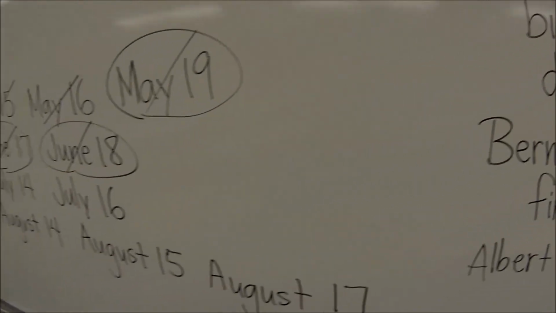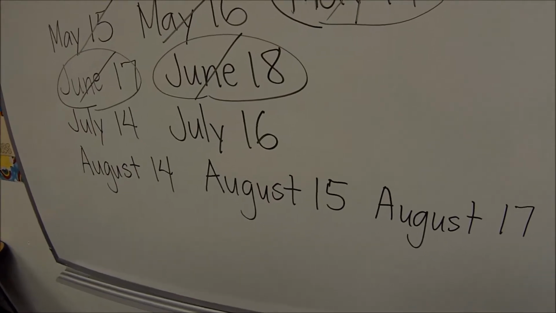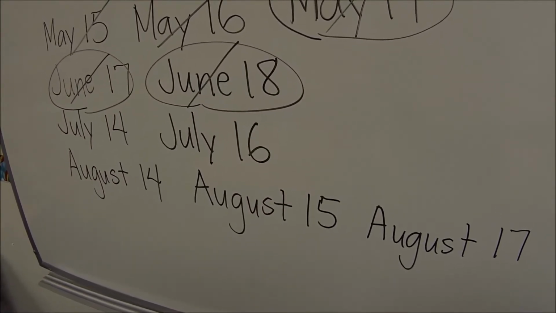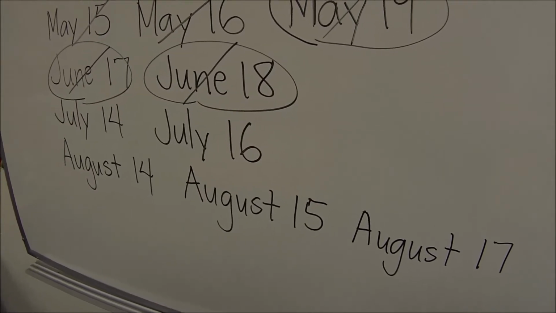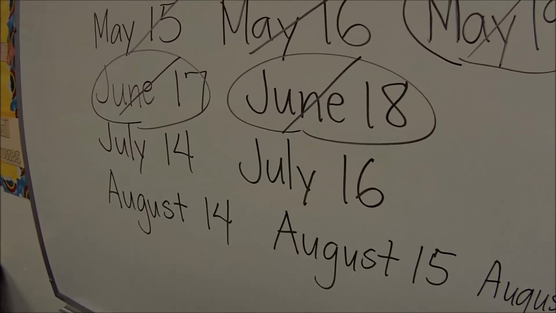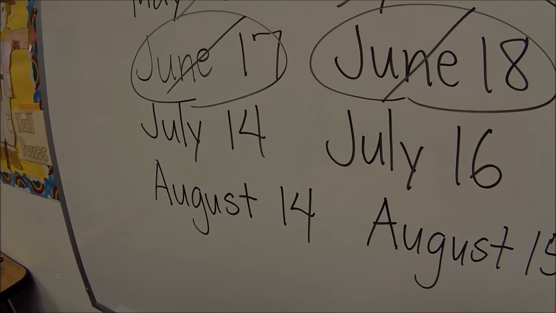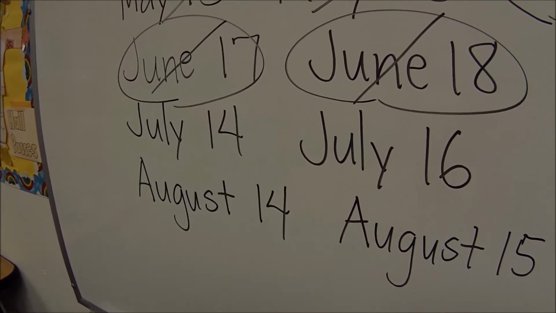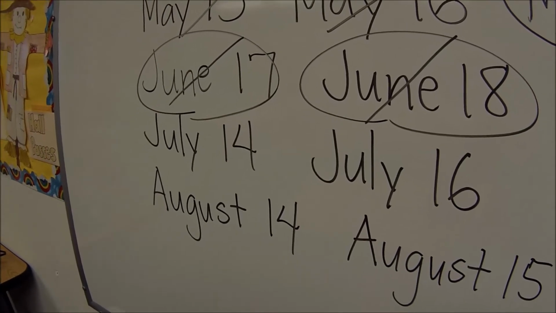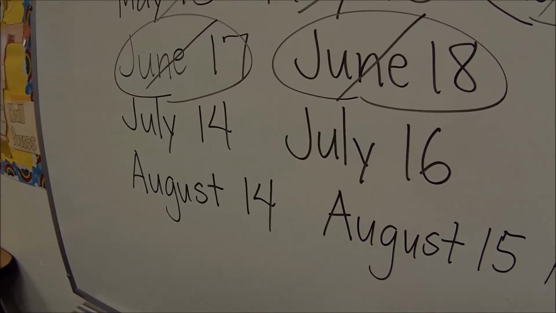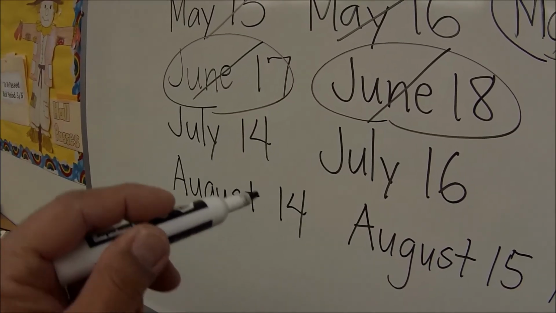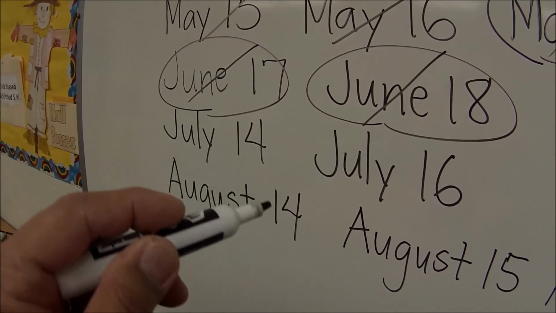So now we have to kind of put on the mind of Bernard. And if we're looking at here, we're looking at these dates. Now, I'm going to key in here right now on July 14th or August 14th. Because Bernard says he now knows, there would be some confusion in Bernard if it were a 14.